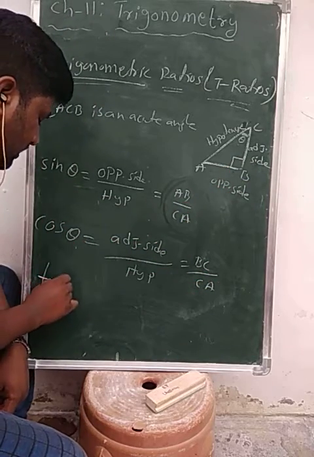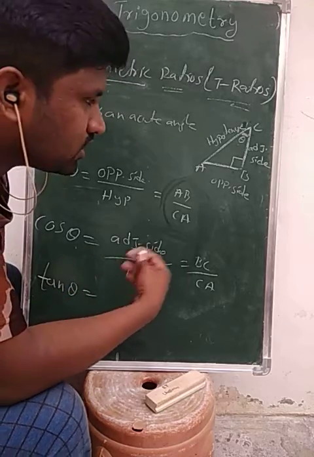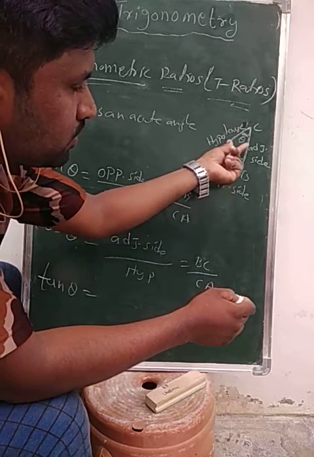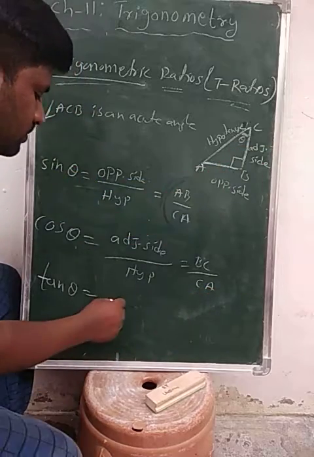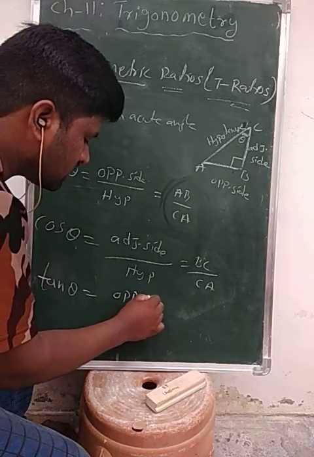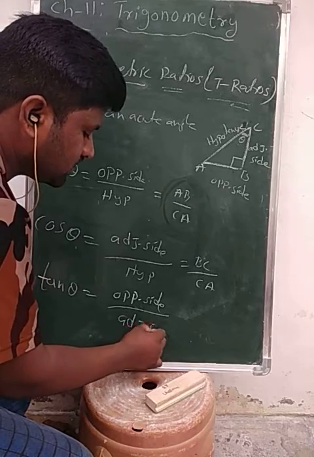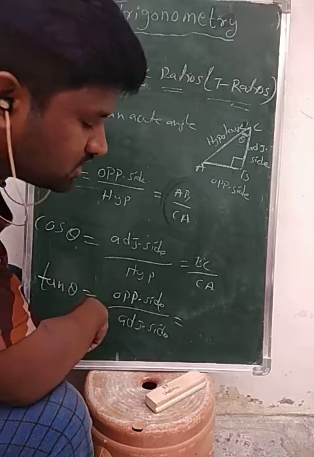And the tangent of theta, that is simply tan theta, is the ratio of the side opposite to the particular angle C and the adjacent side, that is opposite side by adjacent side.